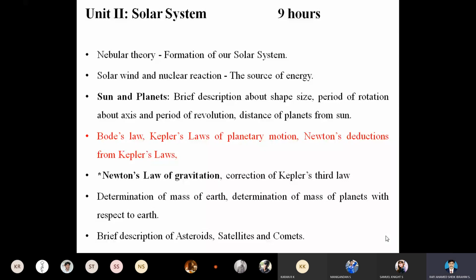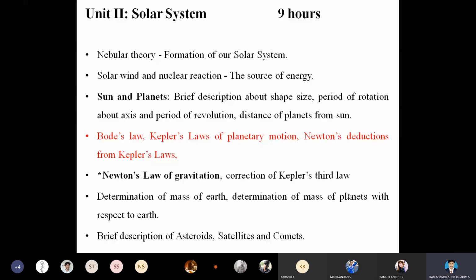We are going to study some of the basic fundamental laws which describe the motion of the planets in the orbit. We are going to consider some of the universal laws. With the help of these universal laws, we are going to study the planetary motion of the particles.